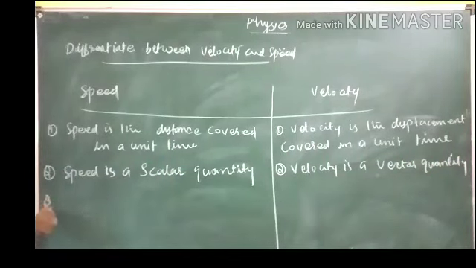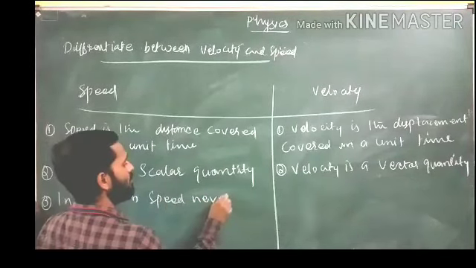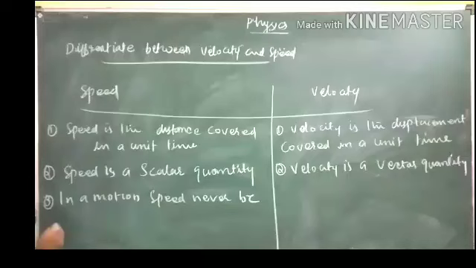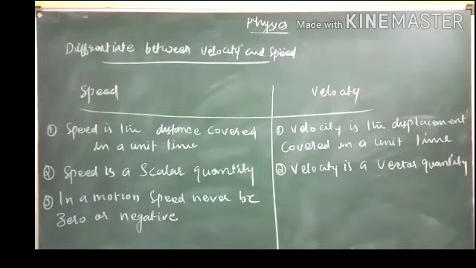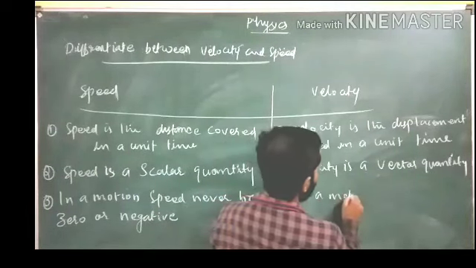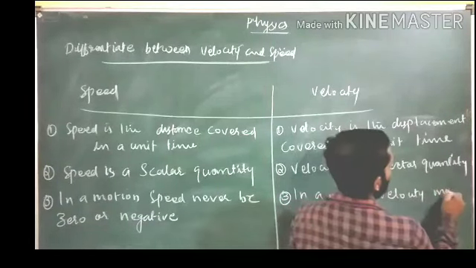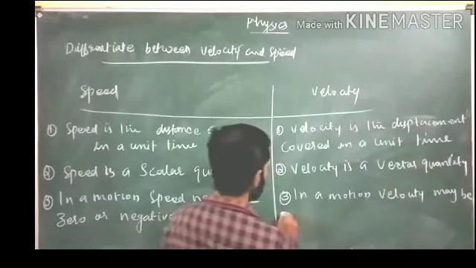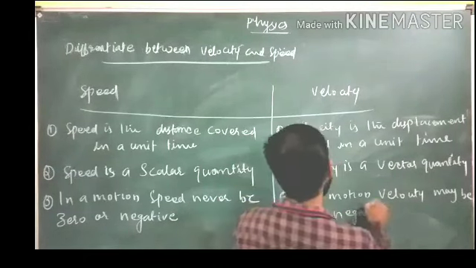Now number third, in a motion, speed can never be 0 or negative. In a motion, speed is never negative or 0, but here in a motion, velocity may be 0 or negative. Okay, velocity may be 0 or negative.